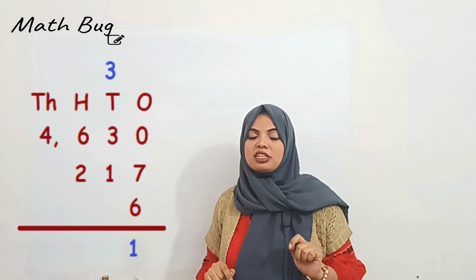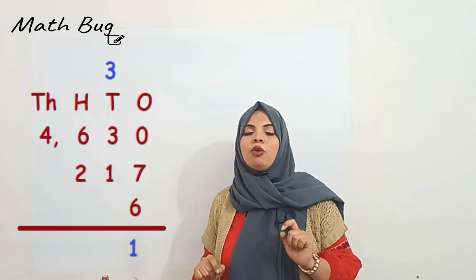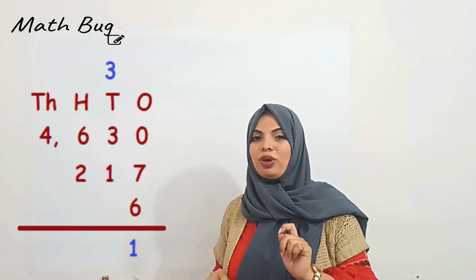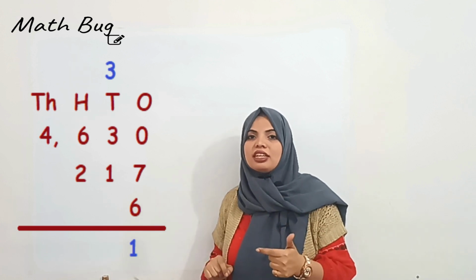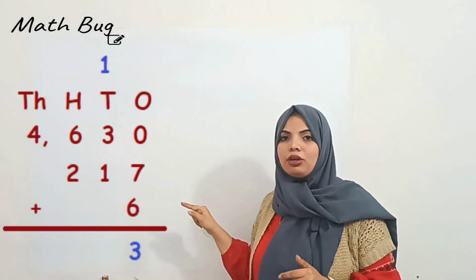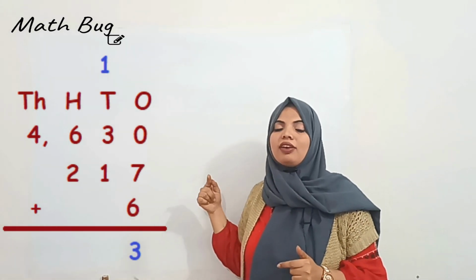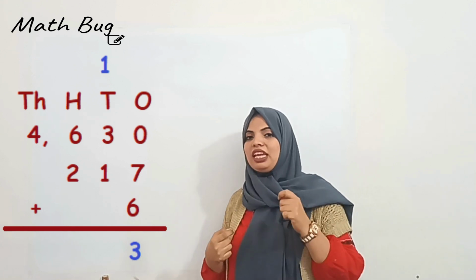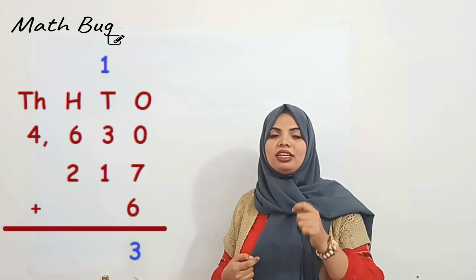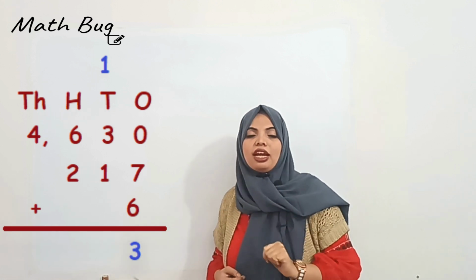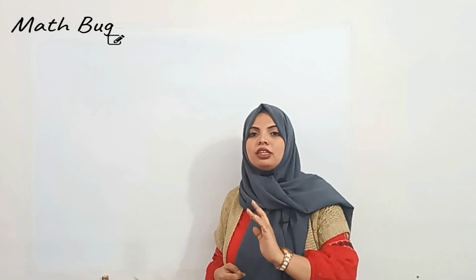So the easiest way I suggest is, they already know that 13 is made with 1 and 3. So when they are writing it, they can say it and write 1 on the top and 3 on the floor. Whenever they write it in such form, by saying it, it becomes very easy for them to write the correct digit on the top and the next digit at the bottom, with which the answer will be correct.